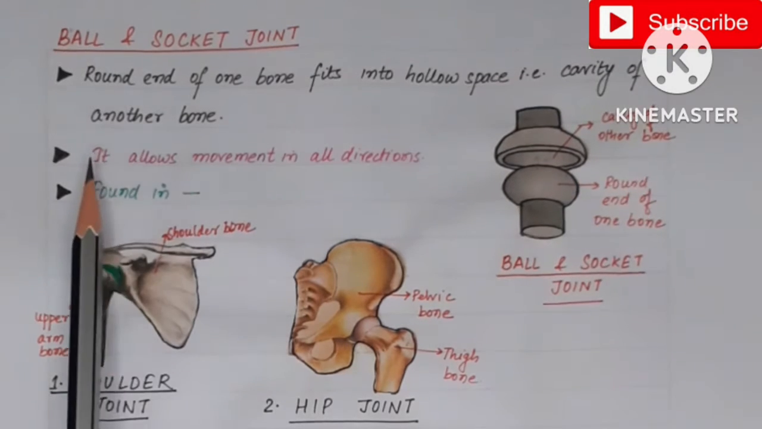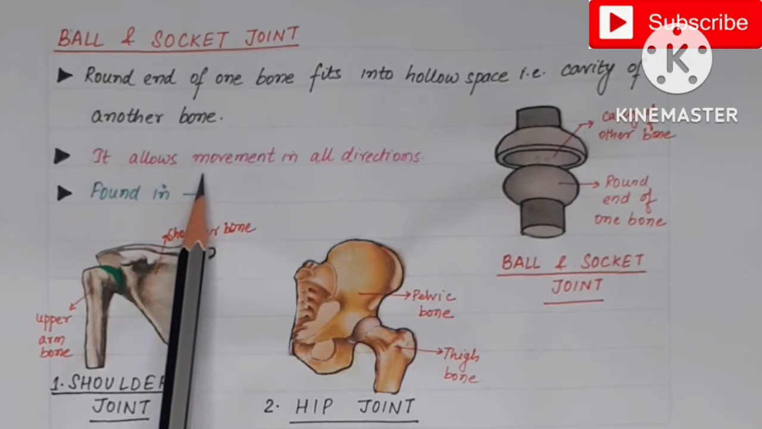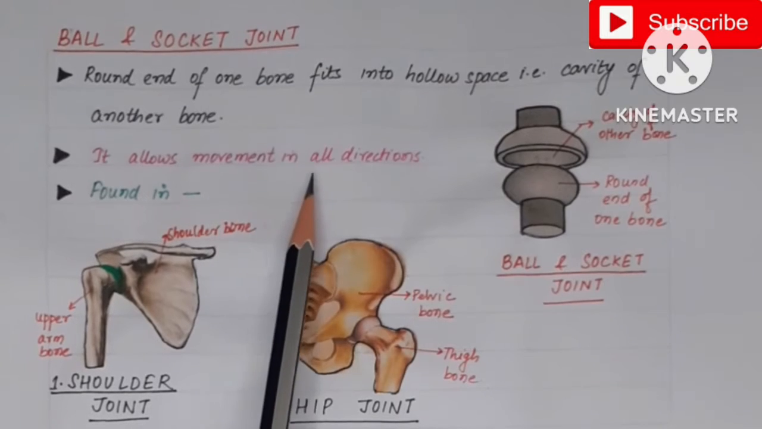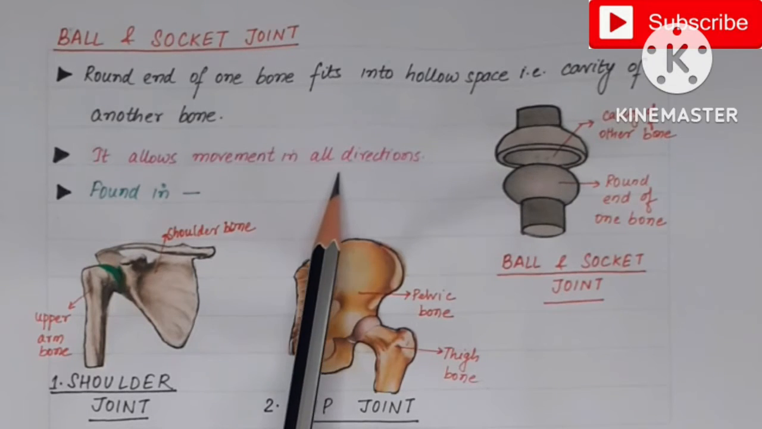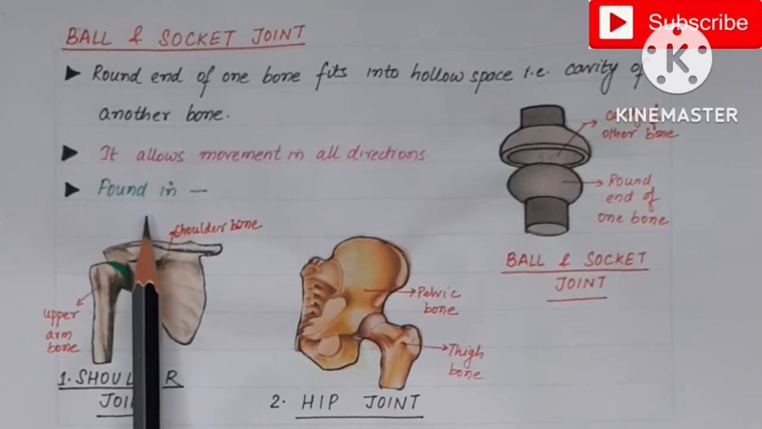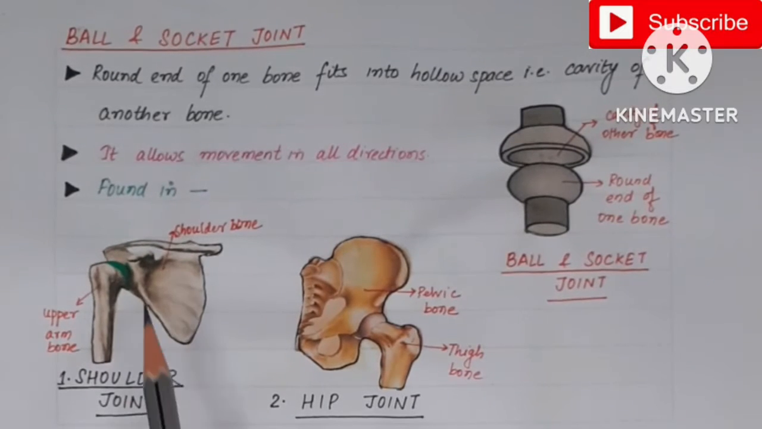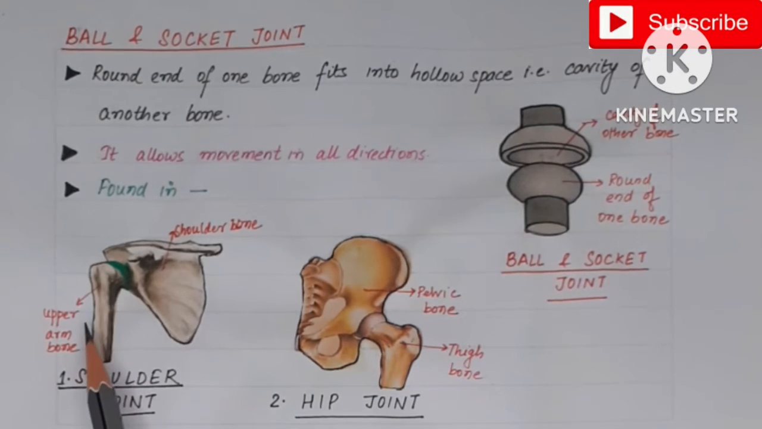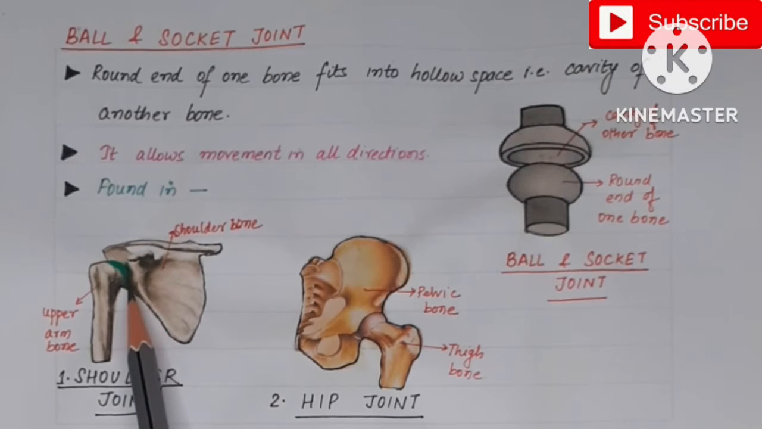Wherever a ball and socket joint is present, it allows the highest degree of movement, that is, movement in 360 degrees, which means movement in all directions. Ball and socket joints are found in the shoulder joint, which is depicted here in green. It is the joint formed between the shoulder bone and the upper arm bone. You must have noticed that when we are bowling, we are able to rotate our arm in 360 degrees because of the ball and socket joint in the shoulder.